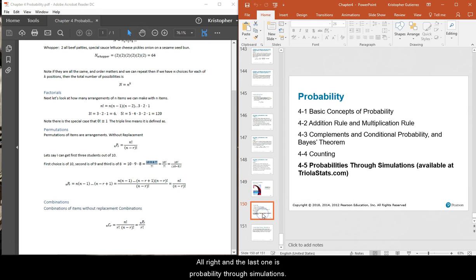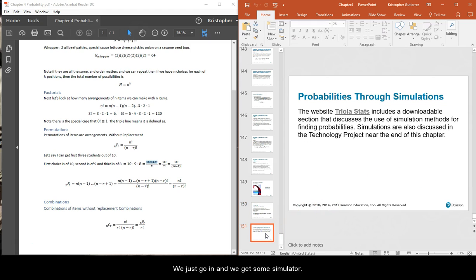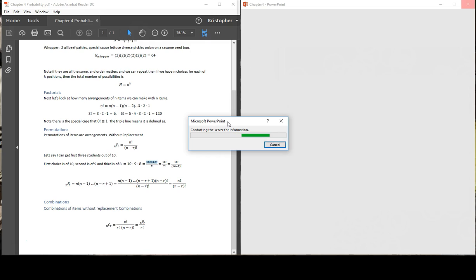All right, and the last one is probability through simulations, and we just go here and we get some simulations. That's it. I will actually go ahead and show this website. I'm not going to download anything because this recording is getting a little long. We'll just let it contact the server.